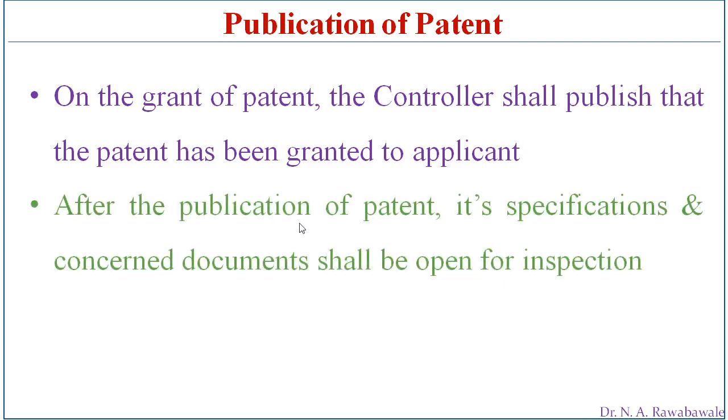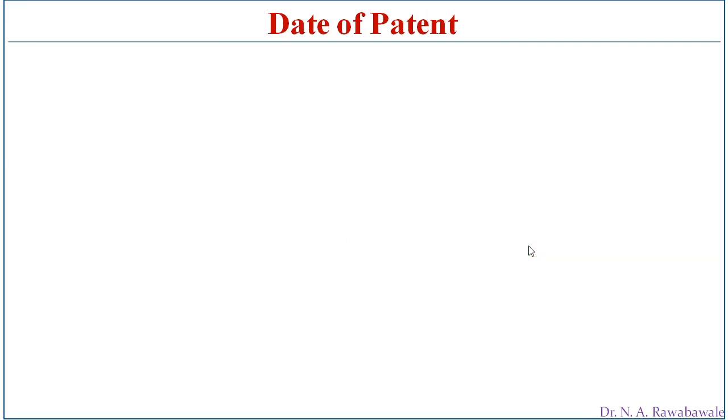Then after publication of patent, its specifications and concerned documents shall be open for inspection. So the complete specification can be kept open for people to see. Anyone can go and see the complete specification of the invention, but they are not authorized to use that invention.